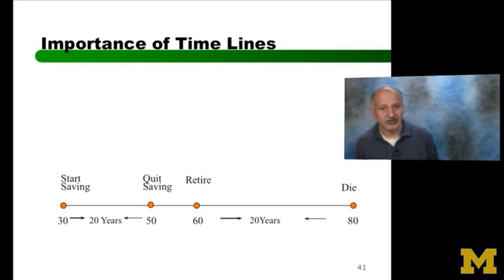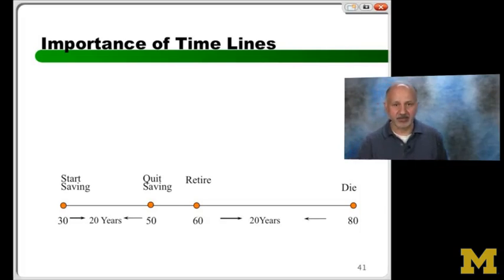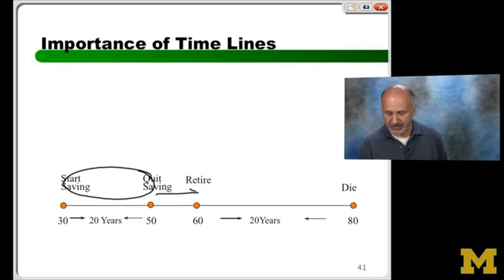So what's going to happen between 50 and 60? If you look at the graph, nothing. So I'm now going to annotate and start writing on this. This is the time period when I'm saving. Here, nothing. In other words, by magic, I'm approximately even. I'm not saving and I'm not dissaving. I know you may not have heard of that word, but I have. You're basically not spending more than you're earning every year. It's a matter of convenience.